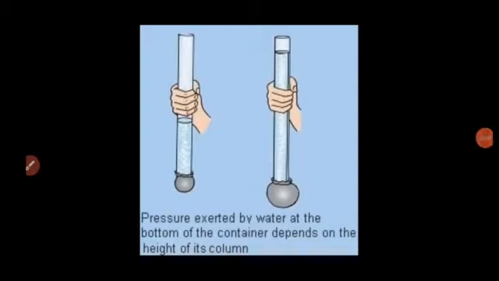Students, activity 4 for you. Take a glass tube that is open at both ends and fix a rubber balloon at the lower end of the tube and pour some water into the tube. Now observe the balloon. Pour some more water into the tube and again observe the balloon. The balloon starts bulging outward. So this shows that the pressure exerted by a liquid at the bottom of a container depends on the height of the liquid column in it.